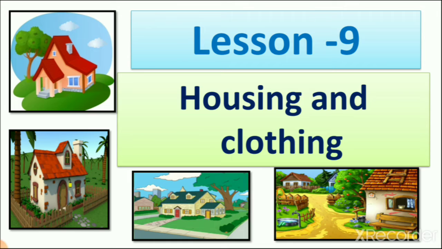When we learned about clothes, we learned that we wear different types of clothes on different days. Like in hot days we wear cotton clothes, and we also learned that we get cotton clothes from cotton, and this cotton we get from the cotton plant. We saw the picture of the cotton plant. From the flower of the cotton plant we get cotton threads, and with these cotton threads we make our clothes.